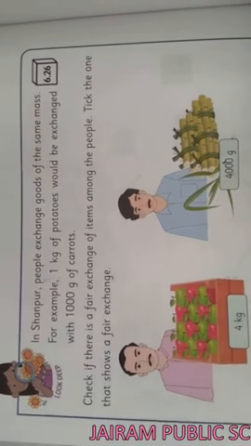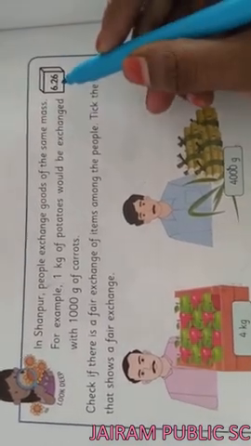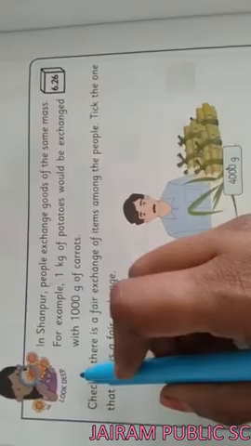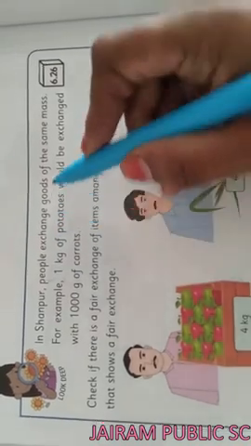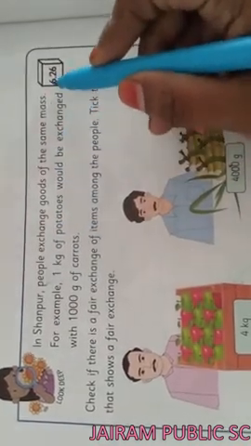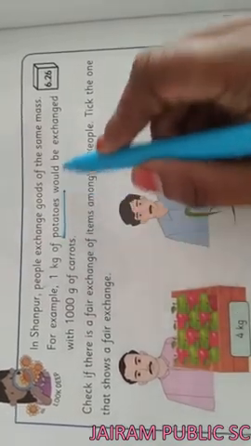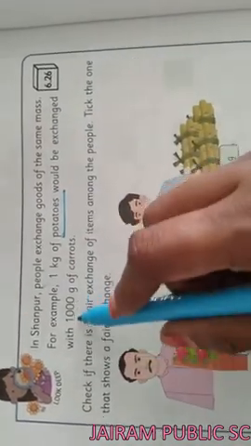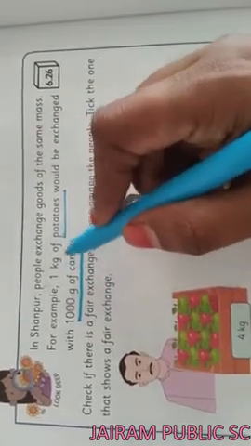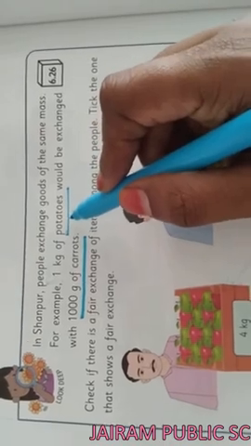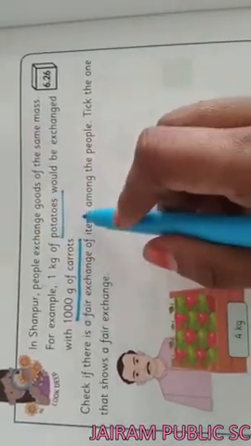Next, studio book, page number 158, children. Activity number 6.26, look deep activity. In Sanpur, people exchange goods of the same mass. For example, 1 kilogram of potatoes would be exchanged with 1000 gram of carrots. These two masses are the same. So if they give 1 kilogram of potato, then they will get 1000 gram of carrots.